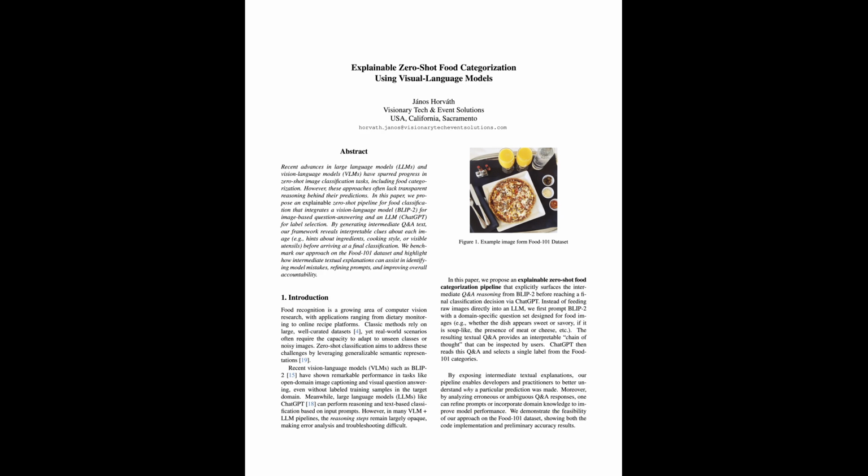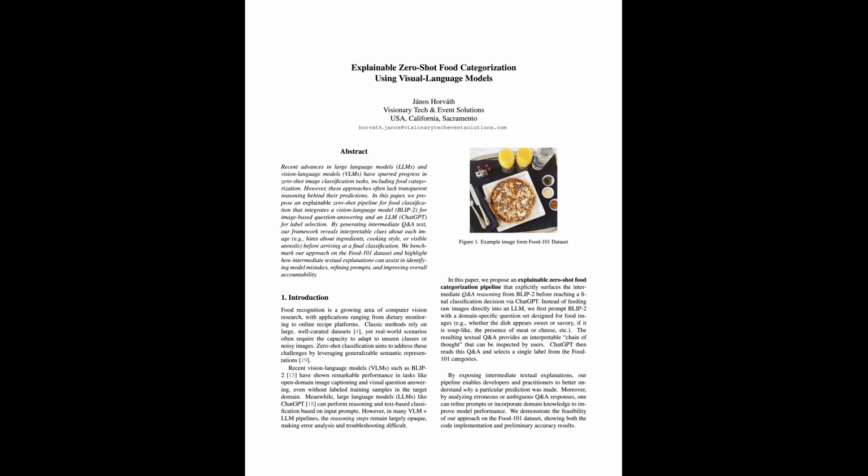Classic food recognition pipelines rely on supervised models trained on datasets such as Food 101. They usually stop at reporting accuracy and do not expose their internal logic. Modern vision language models such as BLIP-2 and large language models such as ChatGPT enable zero-shot classification.